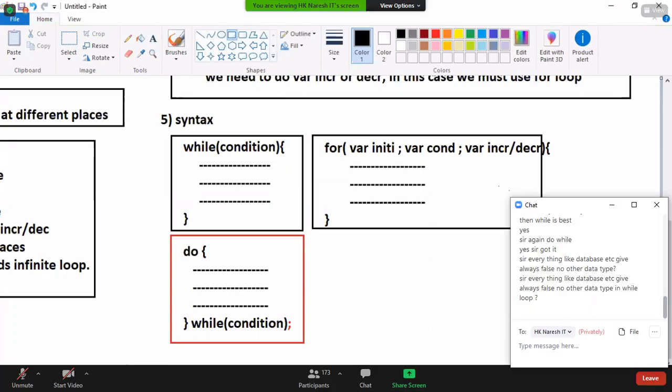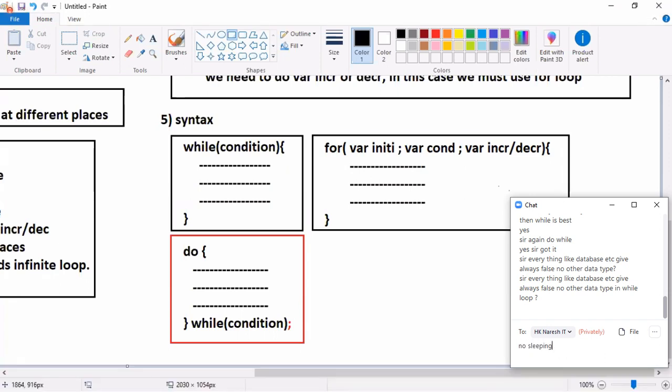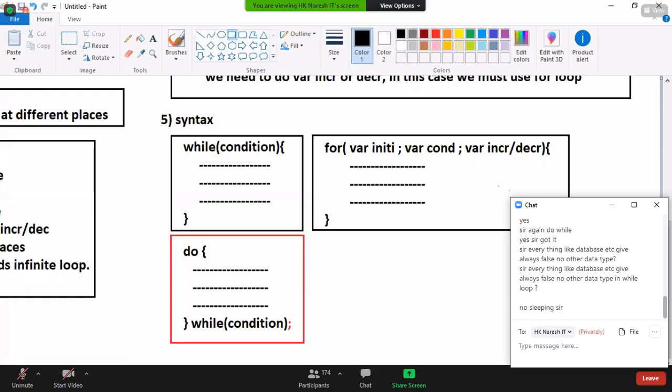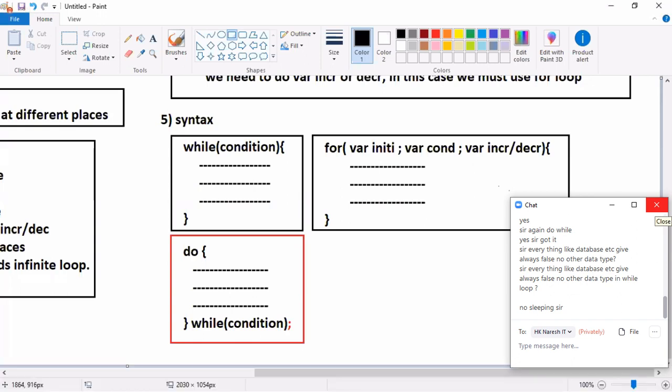Do you understand why the syntaxes are formed like this? Now, are you by-hearting syntaxes, or is this feeling coming? For, variable initialization, semicolon, variable condition, semicolon. Understand the subject above. Why? What is the purpose? To fulfill that purpose, what is the syntax?